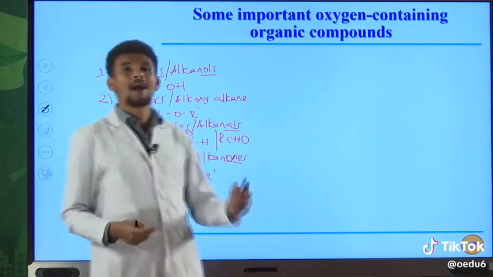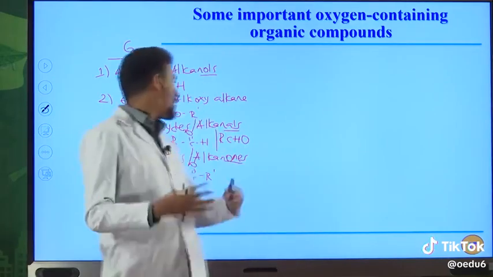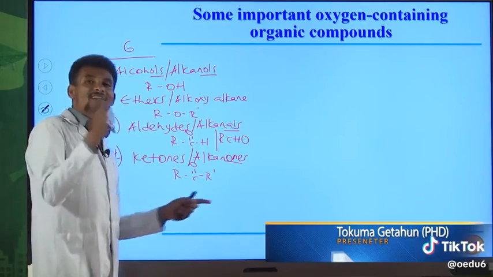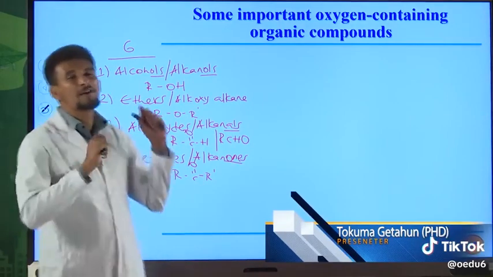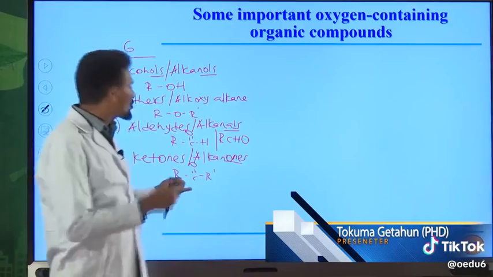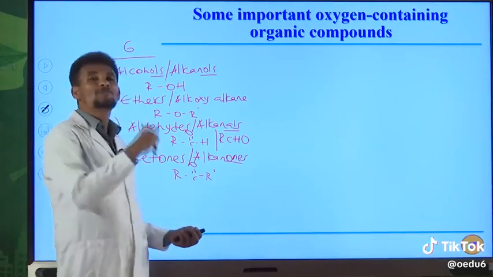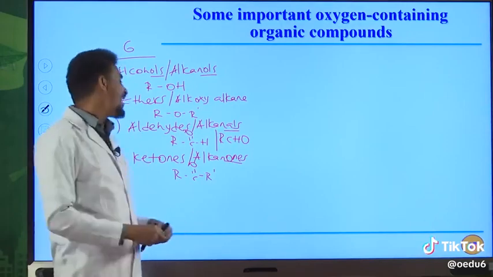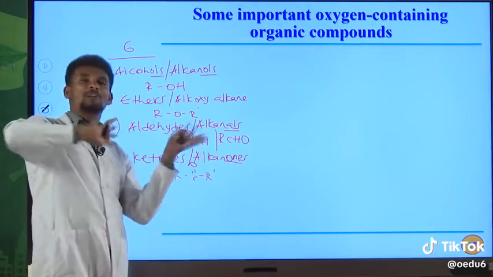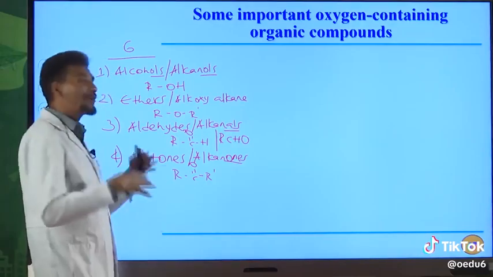R and R prime may be the same or they may be different. But in this case, R prime can never be hydrogen atom. R also can never be hydrogen atom. If R is hydrogen atom, it becomes the general formula for aldehydes. But aldehydes are completely different from alkanones or ketones.